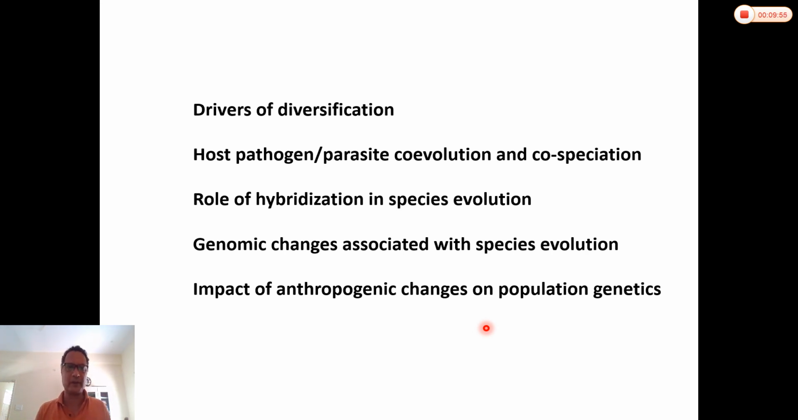We are also interested in host pathogen or parasite coevolution and co-speciation. Done a lot of work on that. Of course, the role of hybridization in speciation. We are also looking at genomic changes associated with species evolution, as well as the impact of anthropogenic changes on population genetics. So these are some of the kind of research that we do,